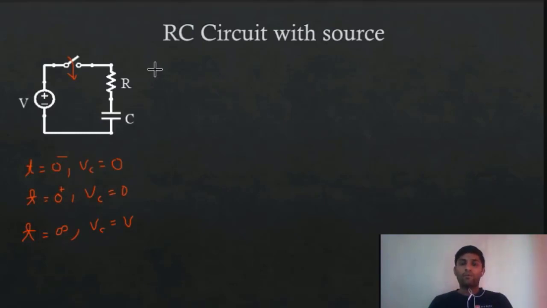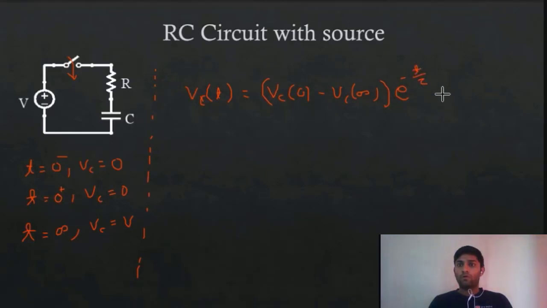Now I'm not going to derive the equation again. I will give you the standard equation: Vc at any time t will be given by Vc at 0 minus minus Vc at infinite, times e raised to minus t by tau, plus Vc at infinite.